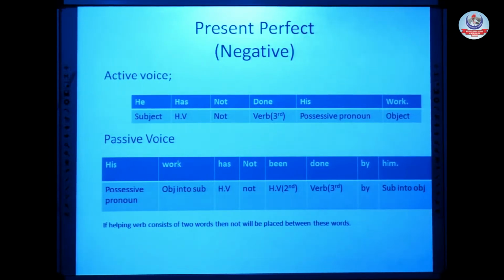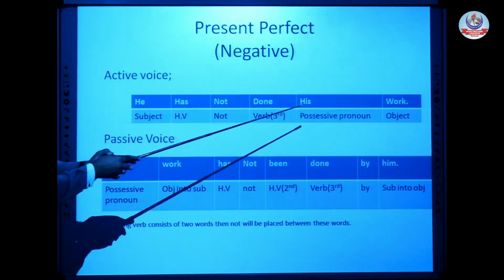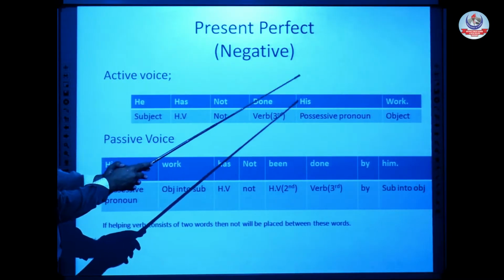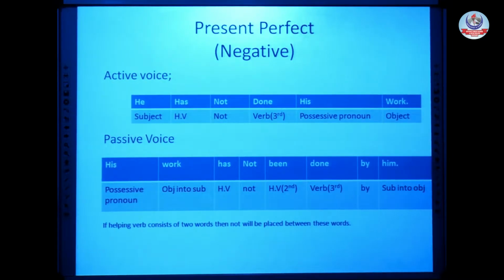Active voice: as we know, in a negative sentence we are told about an action which does not take place. He has not done his work. Now, it is active voice. In an active voice sentence, as I told you earlier, the subject dominates all other parts of the sentence; the subject dominates the verb, helping verb and object. He has not done his work, so it's our active voice.